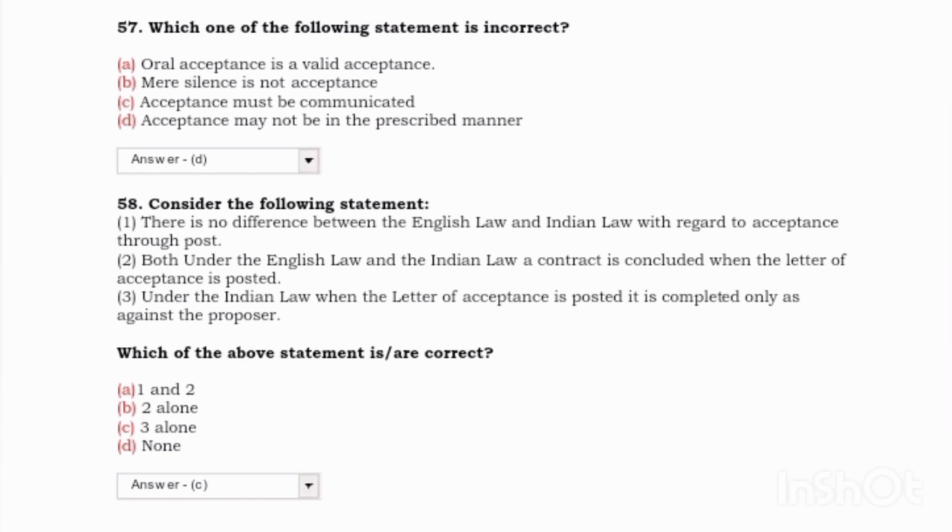Next, consider the following statements. First, there is no difference between the English law and Indian law with regard to acceptance through the post. Second, both under the English law and the Indian law the contract is considered complete when the letter of acceptance is posted. Third, under the Indian law, when the letter of acceptance is posted, it is completed only as against the proposer. Which of the above statements is/are correct? Answer was C, 3 alone.